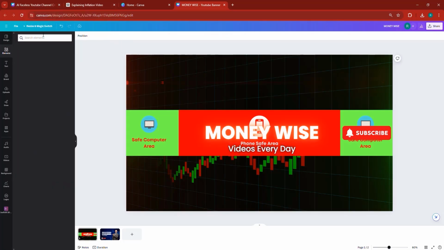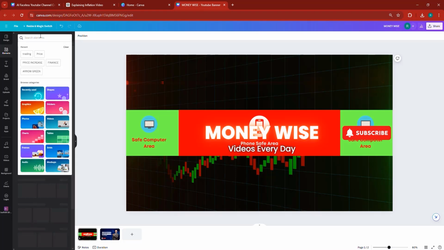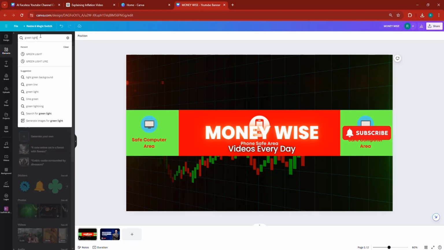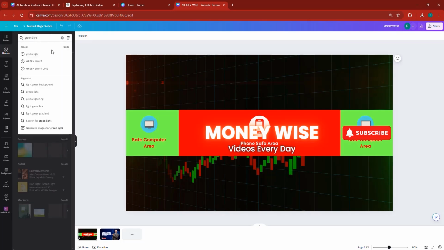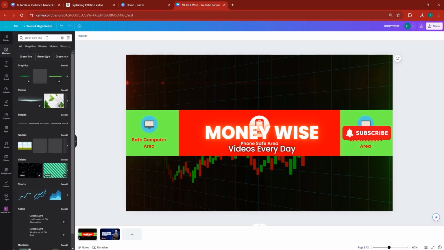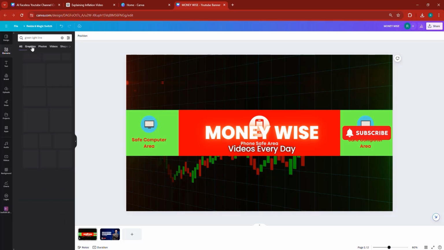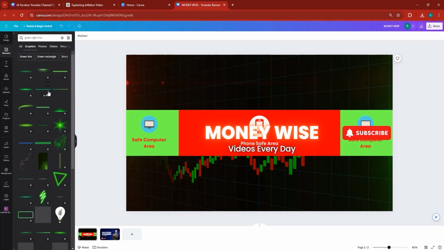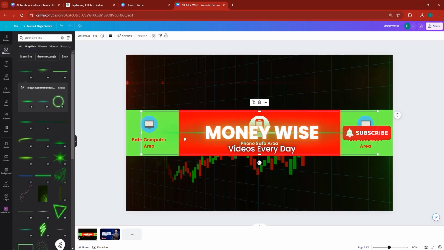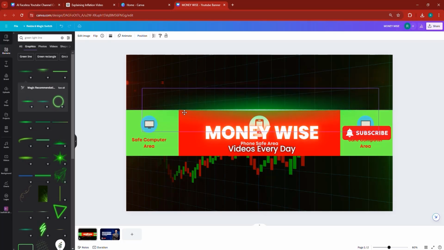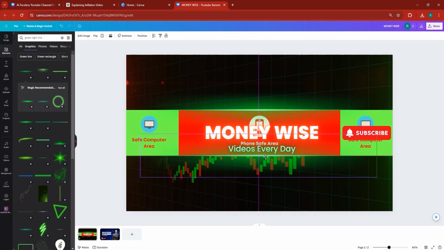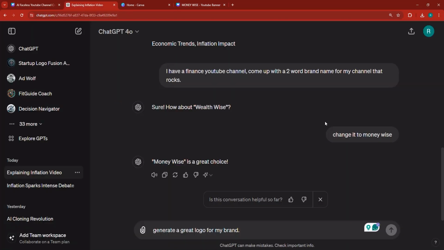We can also go and look for some green light, or green light line instead. I'm just doing it to make this a pretty good looking banner. And I could take one of these lines. So you could take one of these small lines, like this one, for example, and place it right here at the top. And we can duplicate the same line and place it right here at the bottom, slightly, right there. This will make it look pretty good. And now the only thing we need to add is the logo.